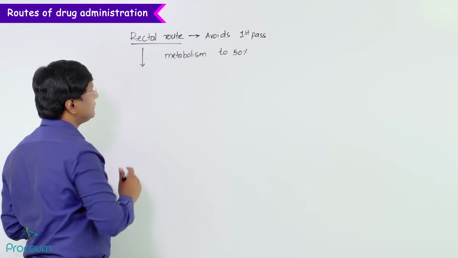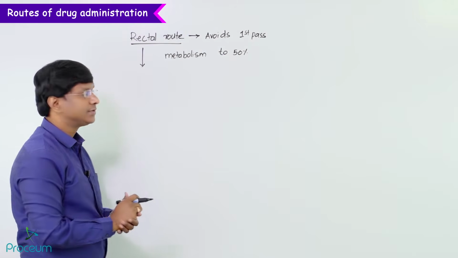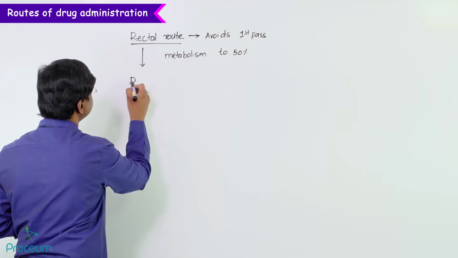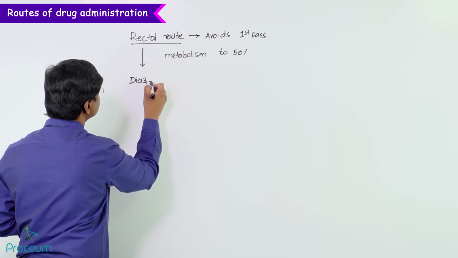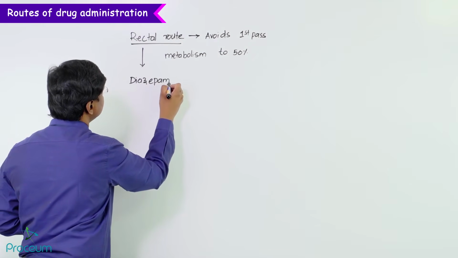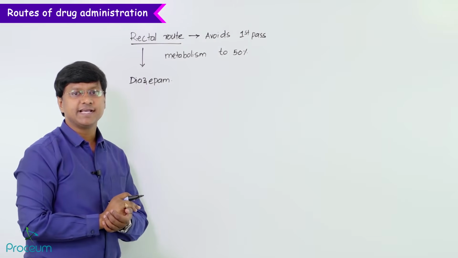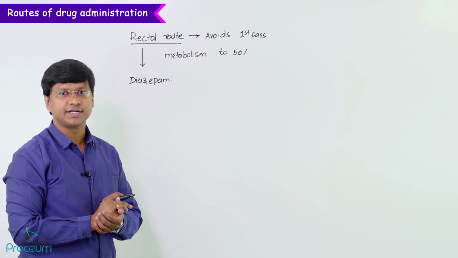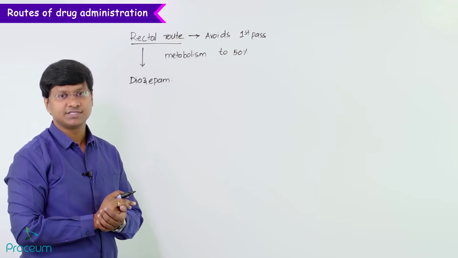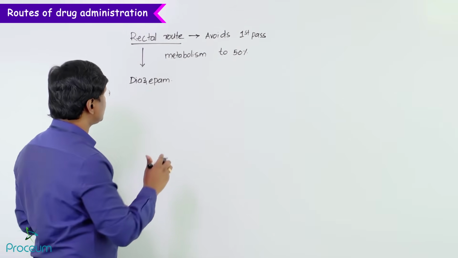They include diazepam. Diazepam is given by the rectal route in children for febrile seizures. This is a very important multiple choice question.